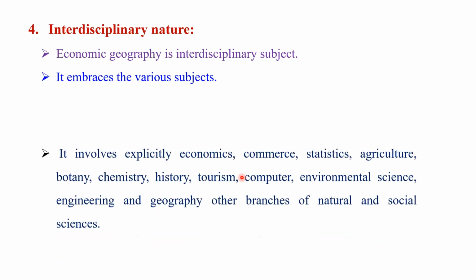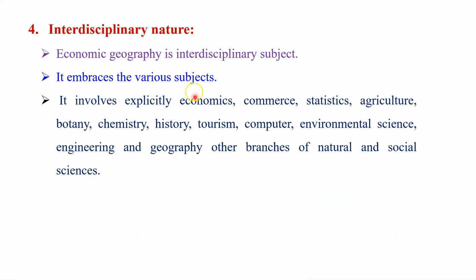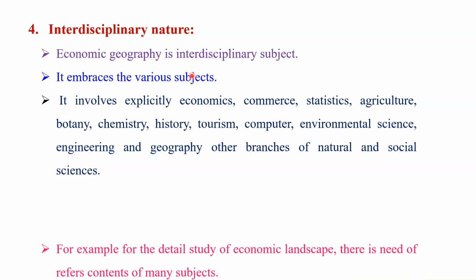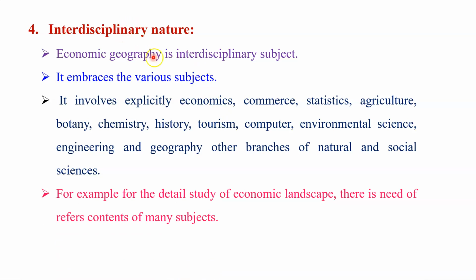Then the nature of this subject is that it is an interdisciplinary subject. Yes, this is very important. The nature of economic geography is interdisciplinary, because, you know, students, when we study this subject, we also take help or refer to the content of other subjects. It may be economics, commerce, statistics, agriculture, botany, chemistry, history, tourism, computer, environmental science, engineering, geography, and many other sub-branches of the natural science and the social science. So we also use the content of various subjects when we explain any topic of our subject, and therefore the nature of this subject is interdisciplinary.